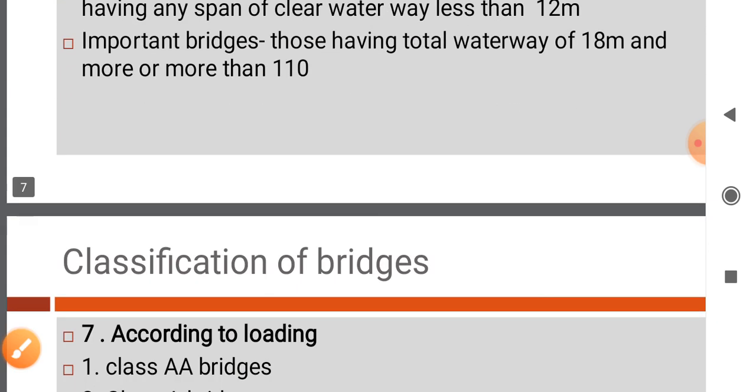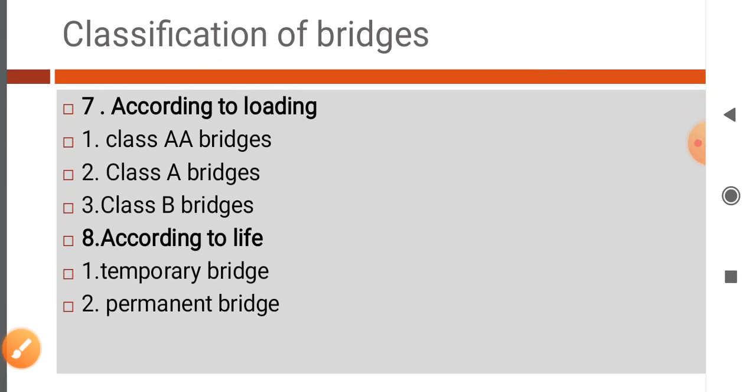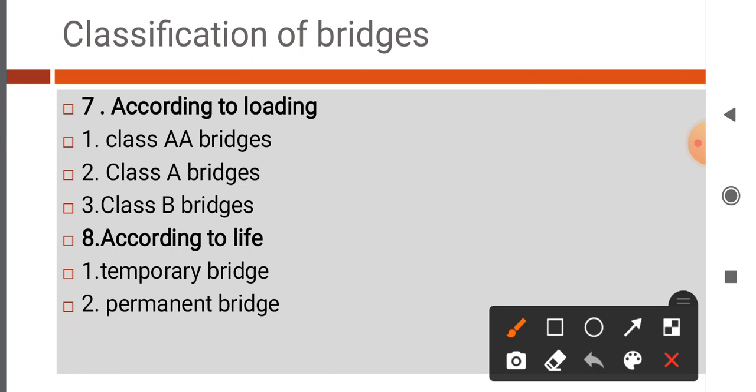Now, next type of bridge according to loading: first type, class AA bridges, class A bridges, and third type, class B bridges.